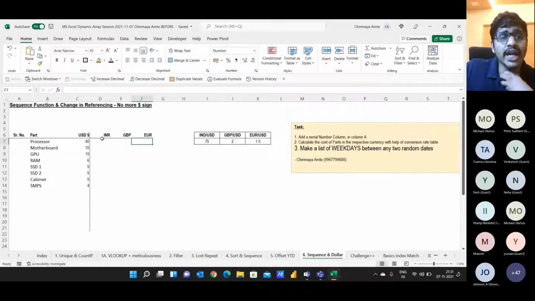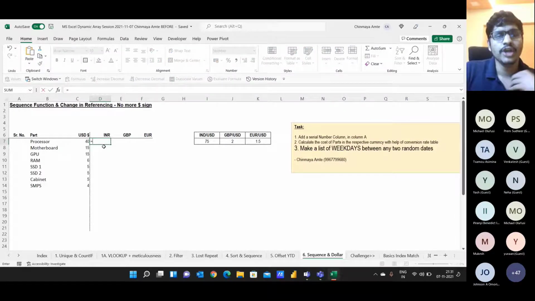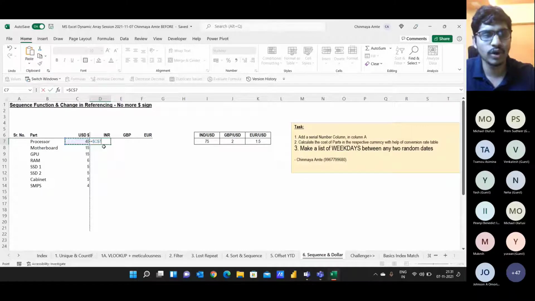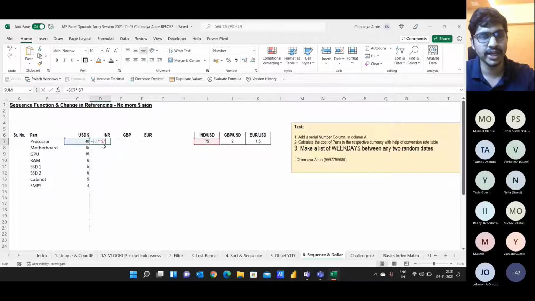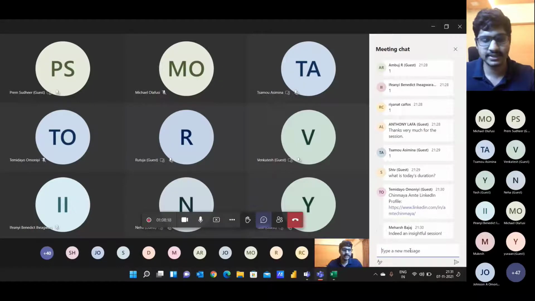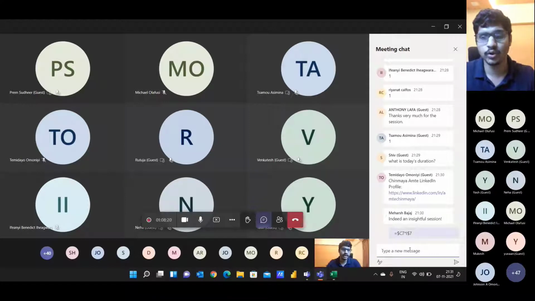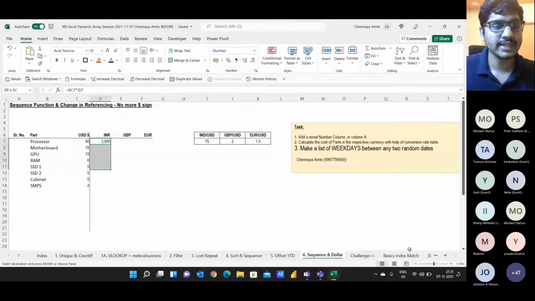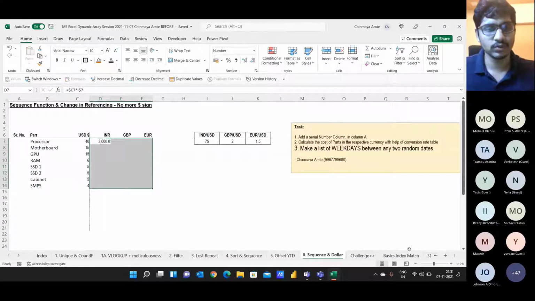So how would I do it in the traditional version of Excel? In the traditional version of Excel, you will have to use the concept of dollar signs. You'll have to freeze column C, multiply it by column I, and then freeze the column 7. I'm just putting it into the chat box for your reference. You would use this in your older version of Excel, and then drag this formula down, right?